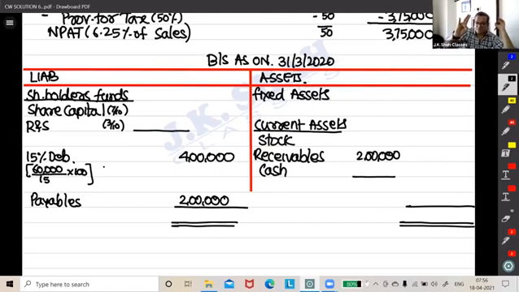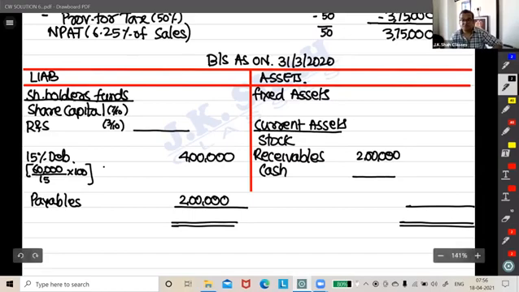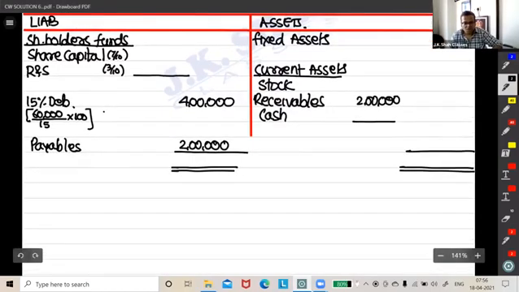Sales we have used. Return on net worth is not done yet. Can we use it now? NPAT is known to us, so can we find the shareholders' funds? Yes. People are replying with everything. Smart, smart.